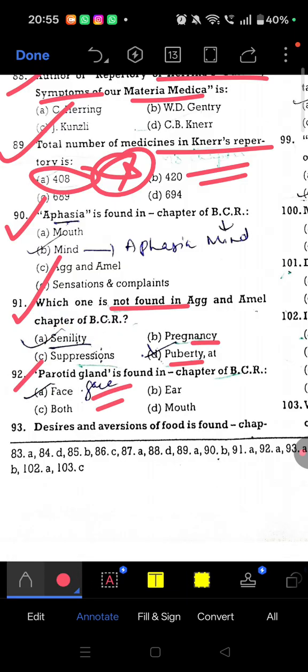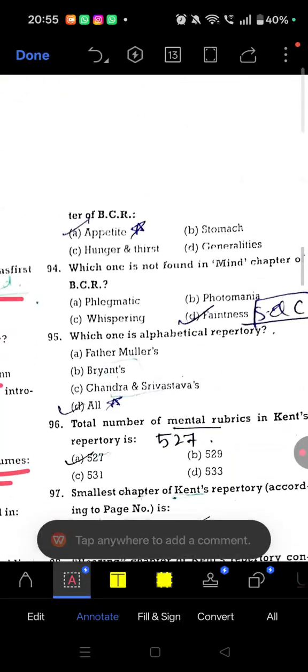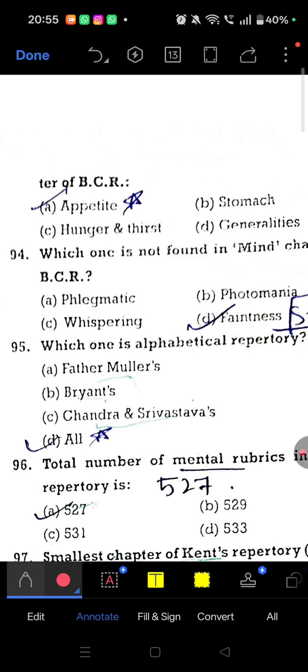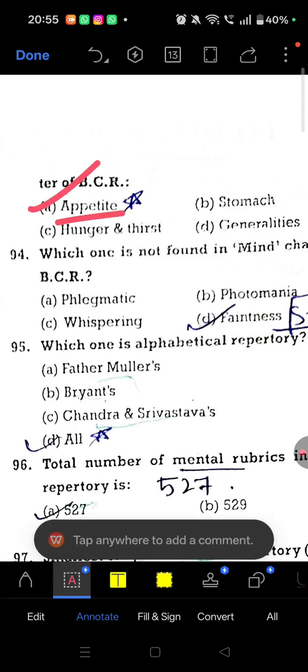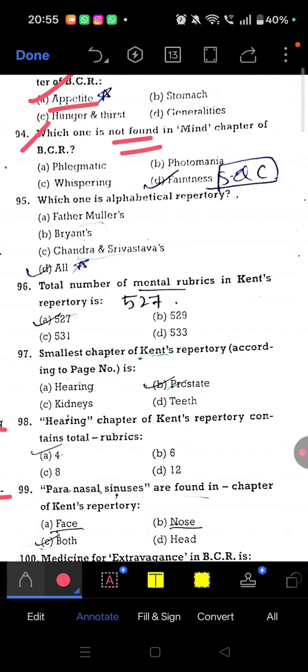Question number 93. Desire and aversion of food is found in which chapter of BBCR? So appetite. So all these questions are very important, rubric hunting type questions. Question number 94. Which one is not found in mind chapter of BBCR? So faintness is not found. This faintness is found in sensation and complaint. Okay, so rest all phlegmatic, whispering and photomania. Photomania is also found in the mind chapter. So remember this.